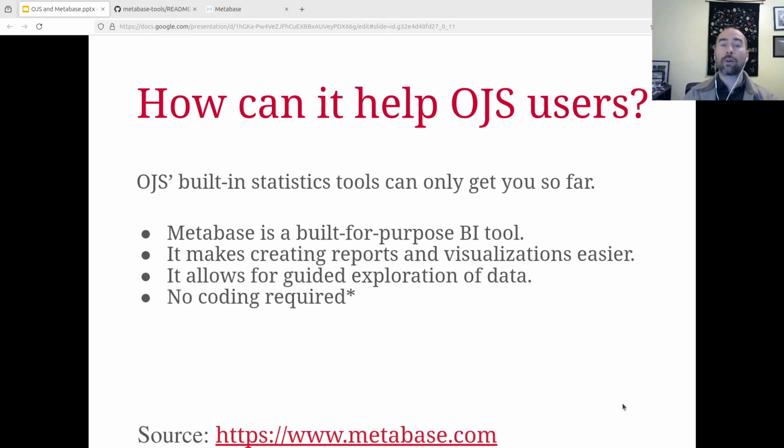And no coding is required. Asterisk. Of course, you have to learn the tools to make them useful. At heart, we're still dealing with the database, and so some knowledge of databases is always useful. But the idea is that you don't have to learn how to code SQL, and you can still generate reports and explore your data without needing to learn those tools.